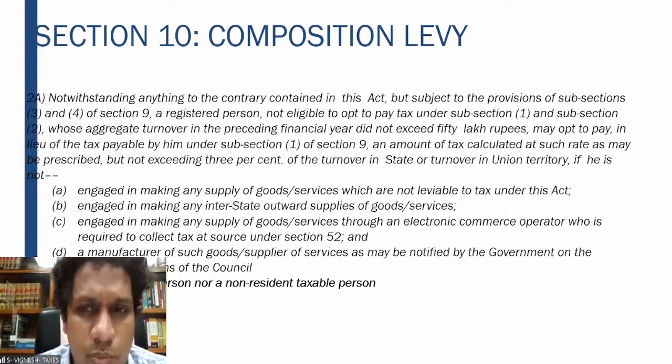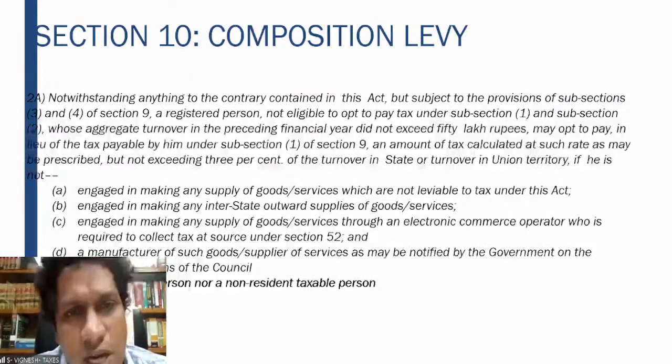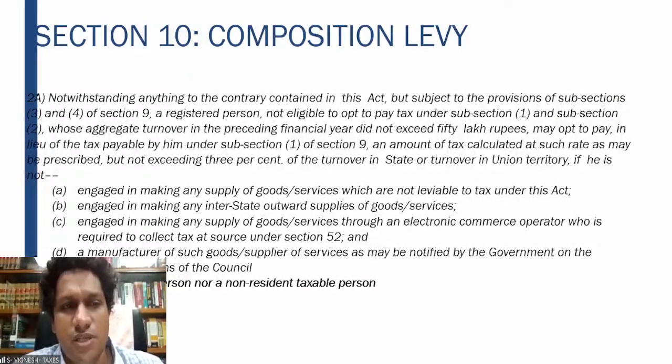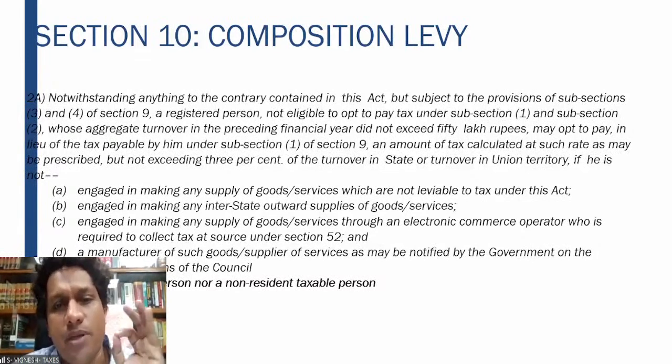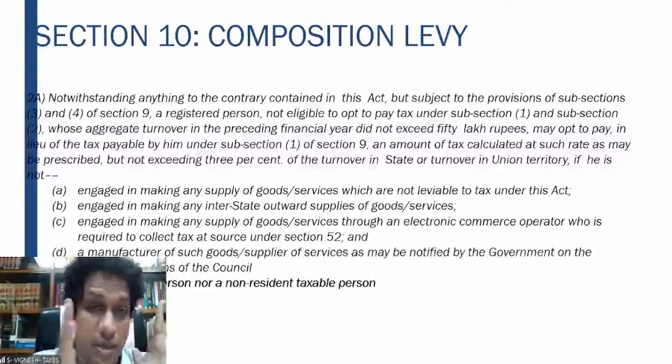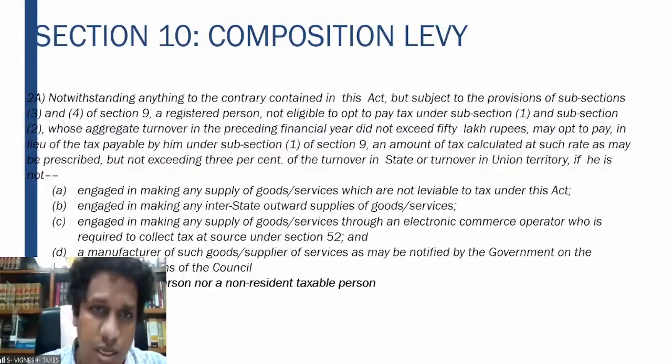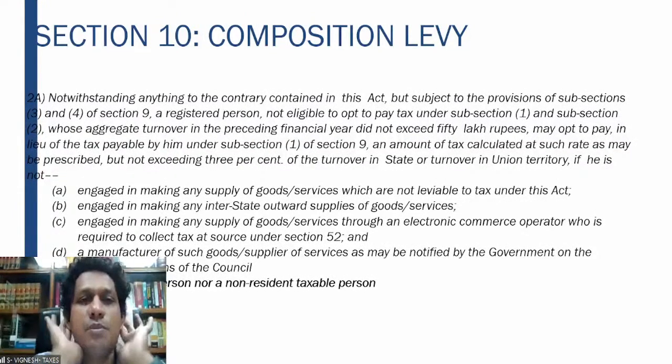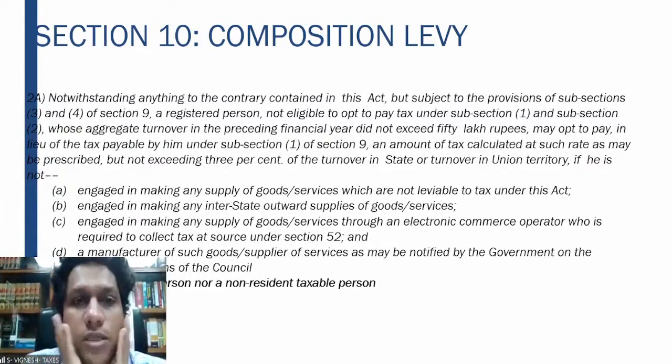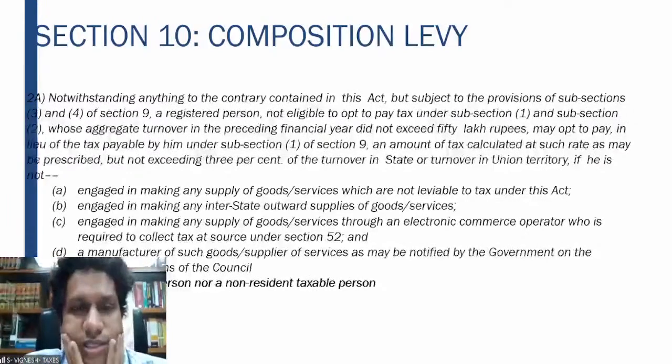So your turnover should not be more than 50 lakhs. Instead of the tax payable under 9 subsection 1, he can pay the tax calculated at the rate of 3% of the turnover. That means 3% CGST, 3% SGST. 6% is the tax which is applicable on small service providers who are not covered under 10 subsection 1 and 10 subsection 2.